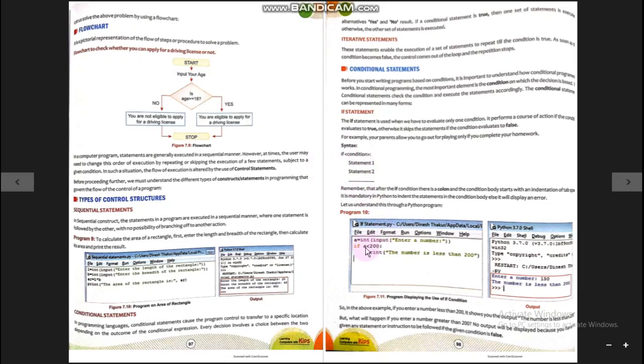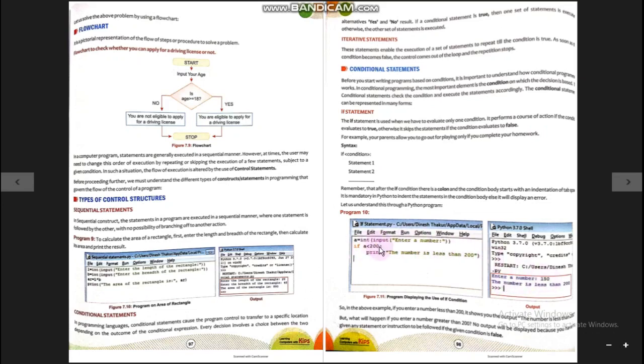You can understand this by an example. A number is taken as input and stored in A. Now a condition is placed: if A is less than 200. Whatever value is entered by the user, if it is less than 200, meaning the condition is true, it will print "the number is less than 200". For example, in the output the user has entered 150.